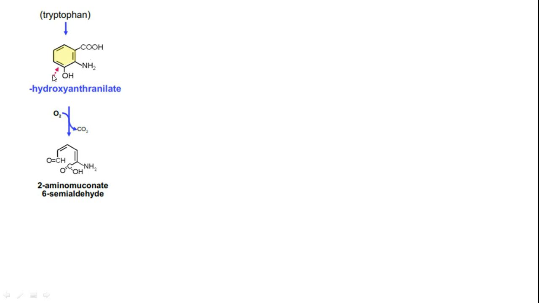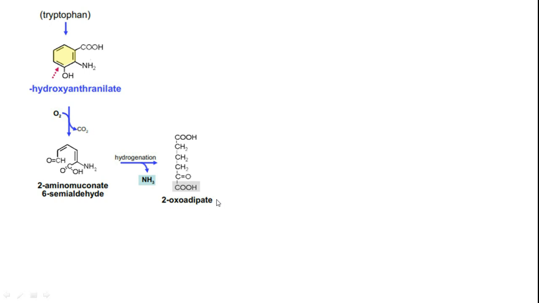You just have to break this bond and add double bond O and double bond O, like in ozonolysis, and then ultimately you get 2-amino-muconate 6-semialdehyde. This will be converted to 2-oxoadipate, by hydrogenation and then a transamination reaction over here, where the NH2 is eliminated and alpha-ketoadipate is formed.